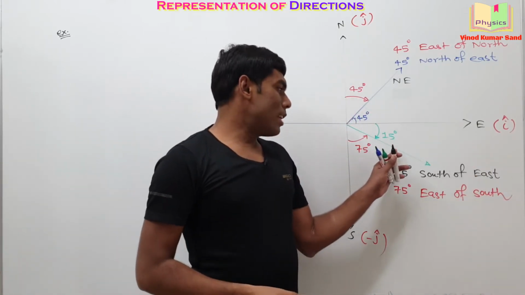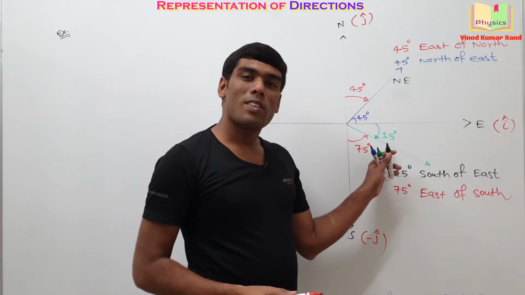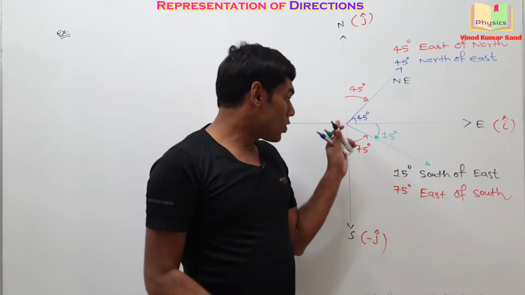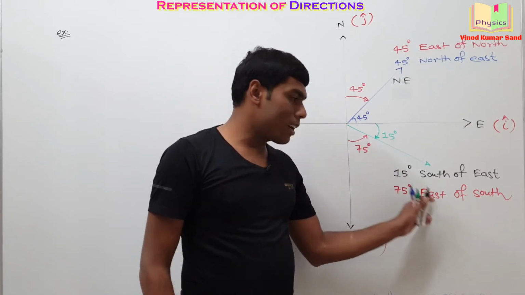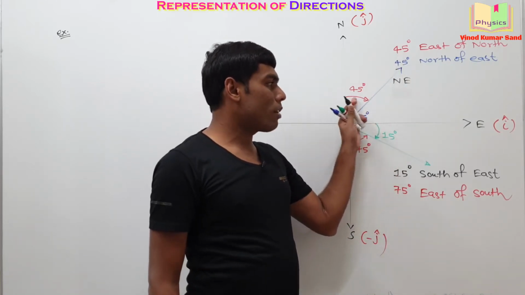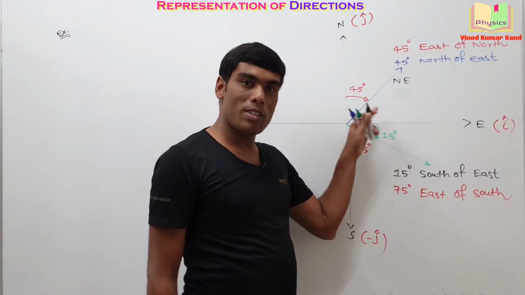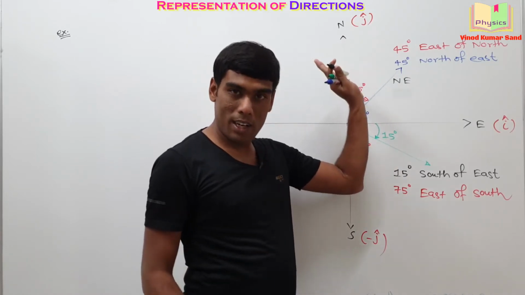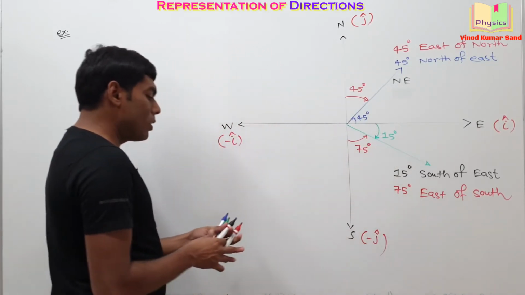Can you call this direction southeast? The answer is no. Southeast will be exactly at 45 degree. Northeast will be exactly at 45 degree from the east axis or the north axis. Getting it? Taking up another example.